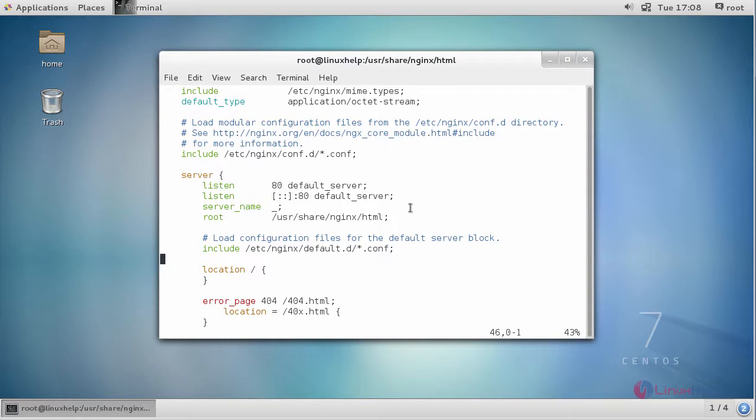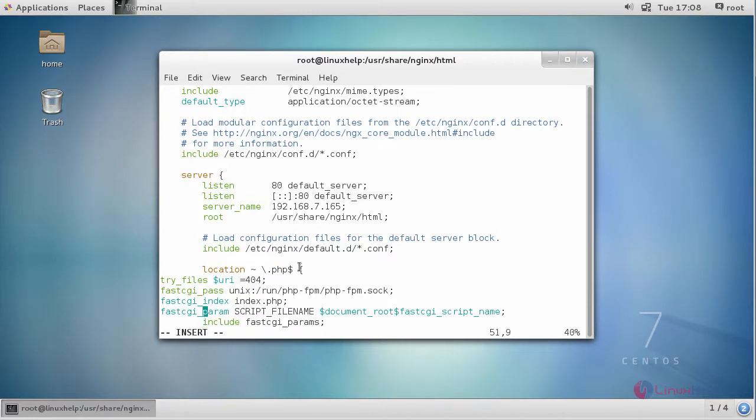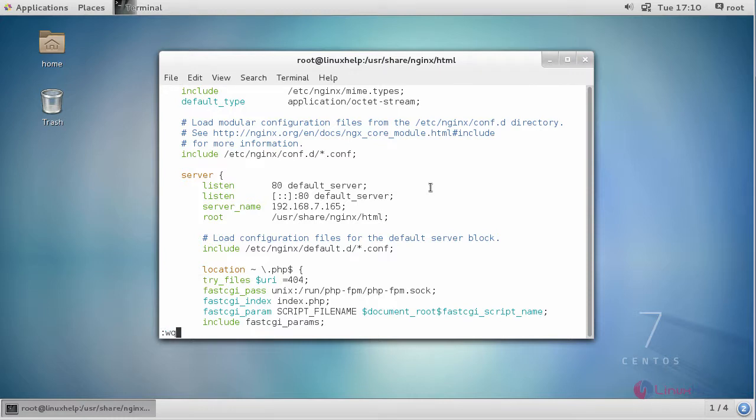Provide your server name as your domain name or your IP, and your CGI location. Save your configuration and restart your Nginx service.